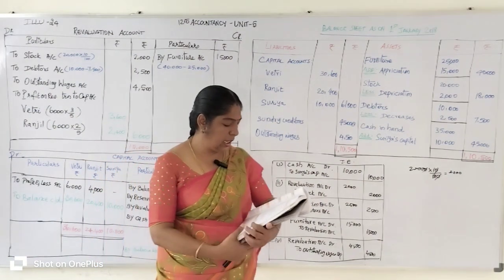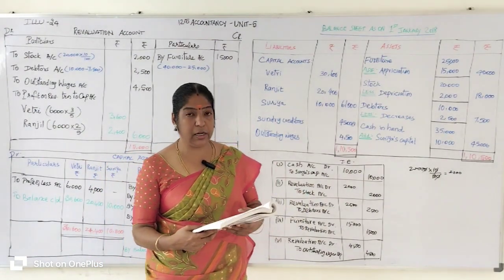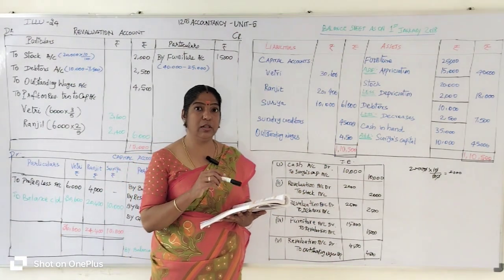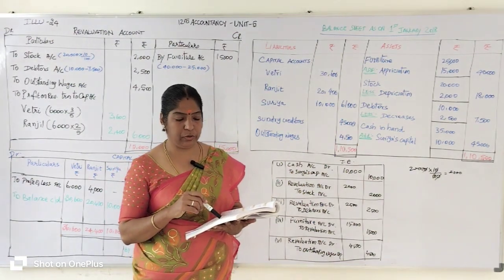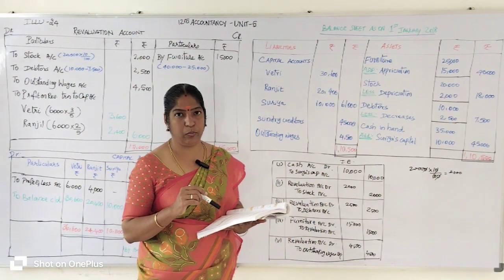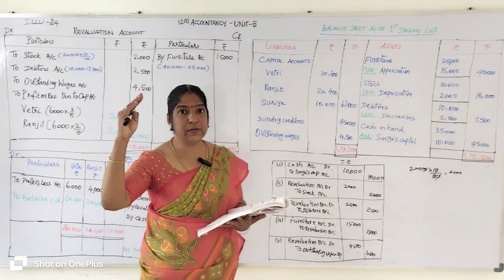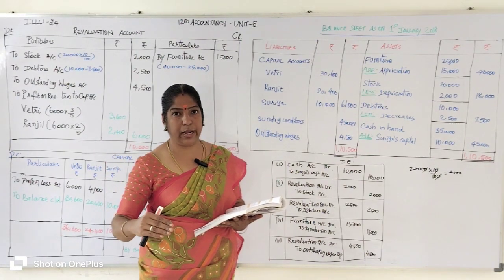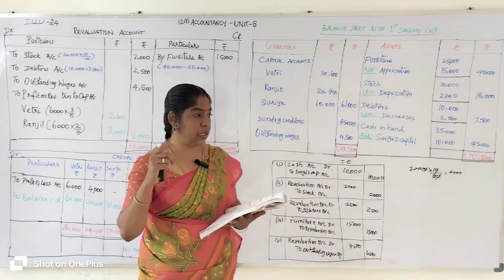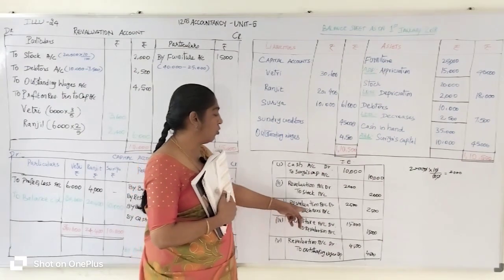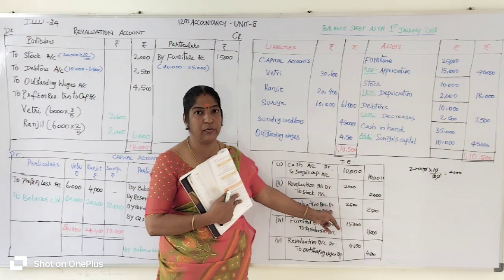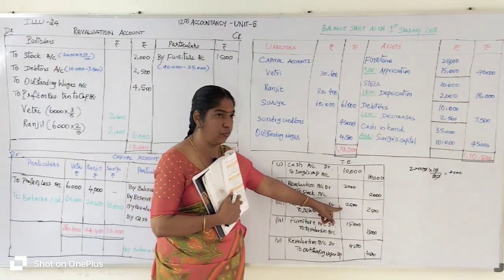The next adjustment is debtors to be revaluated at 7,500 rupees. Already debtors value 10,000 rupees is given in the question on the asset side of the balance sheet. Okay, so at the time of revaluation, debtors is revaluated at 7,500 rupees. So debtors value decreases from 10,000 to 7,500 rupees. Debtors is an asset account. Asset account decreases. If the asset account decreases, revaluation account is to be debited. We have to subtract 7,500 from 10,000. You will get the difference value 2,500 rupees.